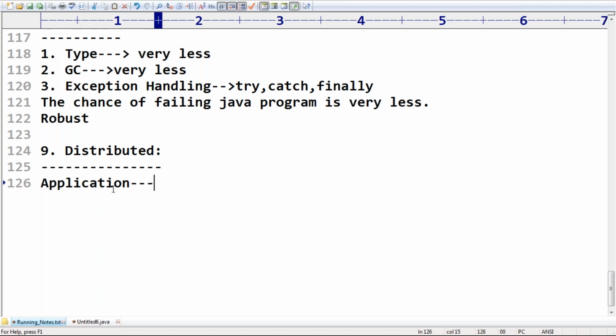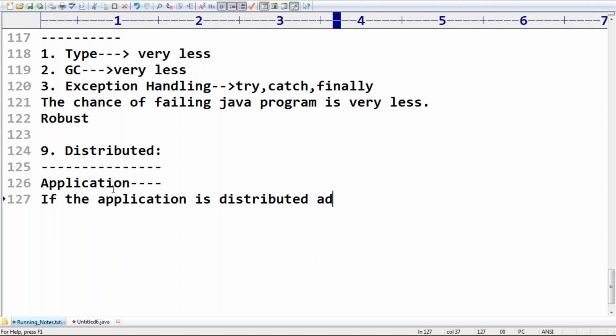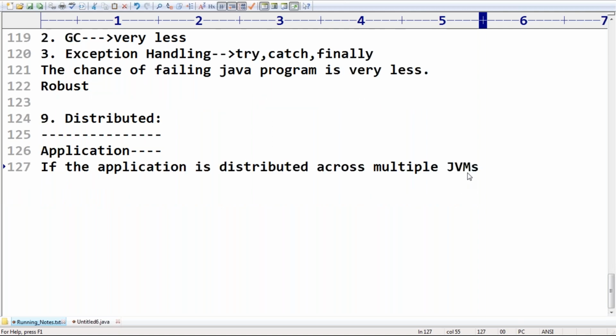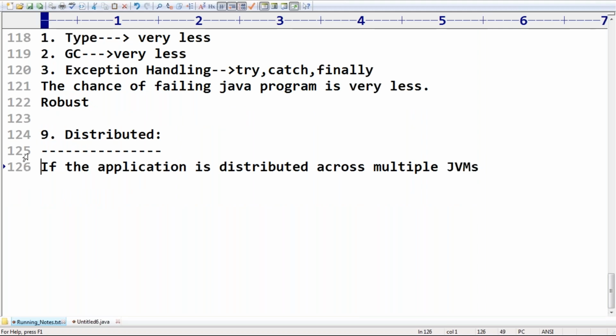This application I want to distribute across multiple JVMs. If the application is distributed across multiple JVMs, meaning multiple machines, such type of application is said to be a distributed application, right? So Java is not a centralized application, it is a distributed application.